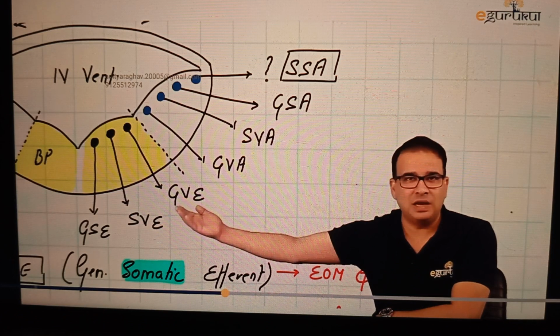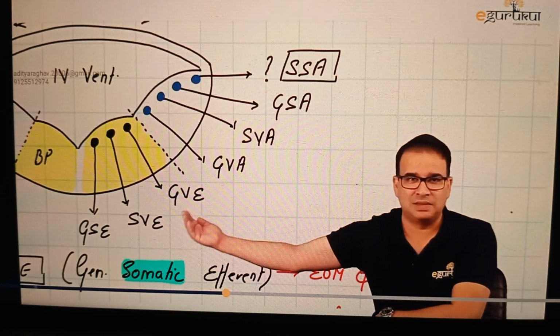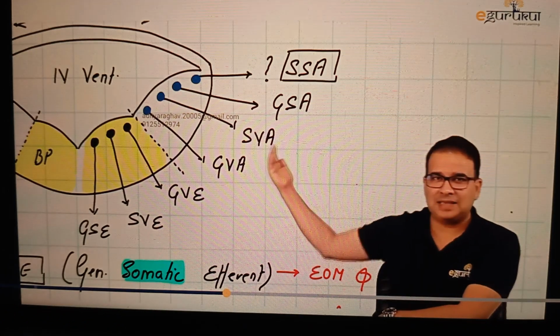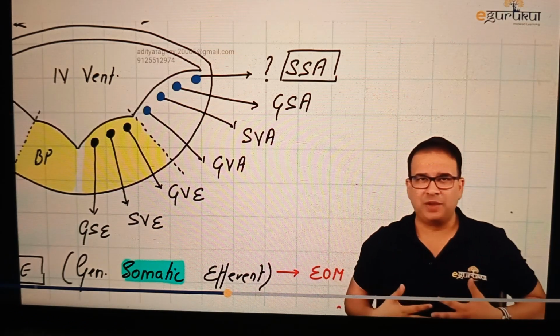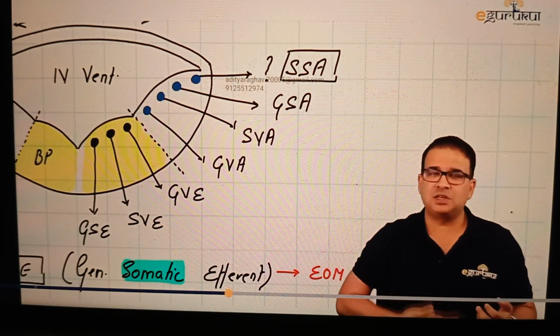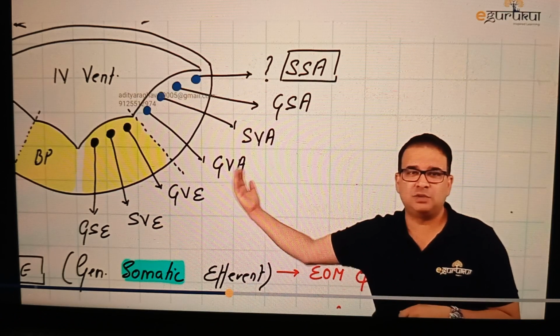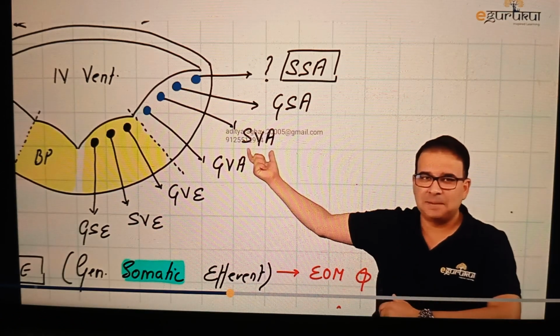The third column, GVE, is the only efferent column left. This column is dedicated to supplying smooth muscles and glands, because the previous 2 columns are for skeletal muscle. Coming to the afferent columns, GVA and SVA. GVA carries general sensation from the viscera. For example, after having a lot of breakfast, the feeling of distension of the stomach, which comes through the vagus nerve, is a general sensation from the viscera, so it goes into GVA. SVA is special sensation from the viscera, and the only thing which comes under this is taste.